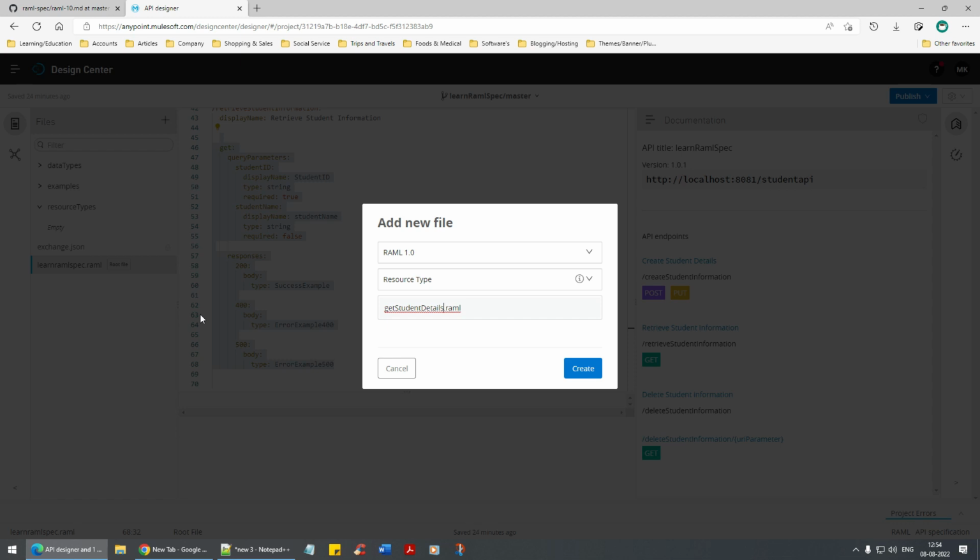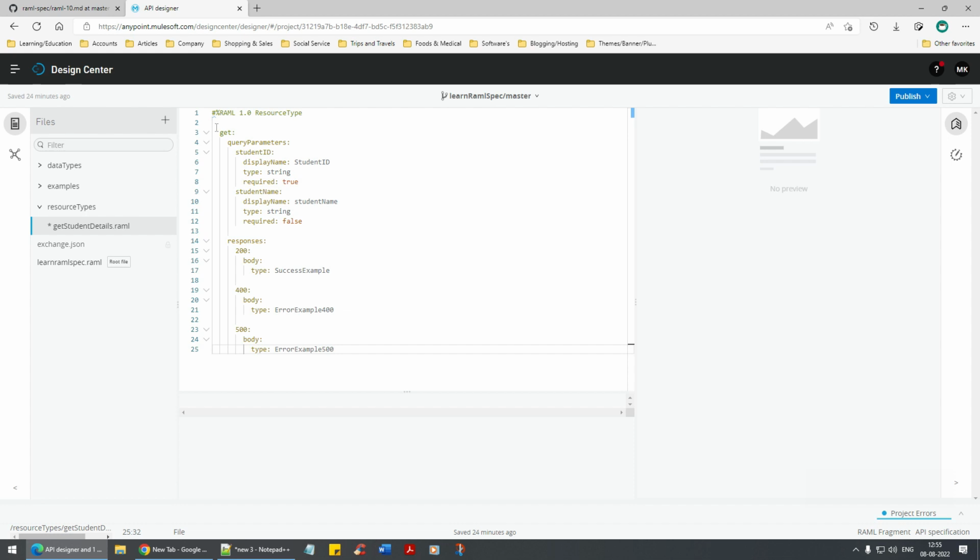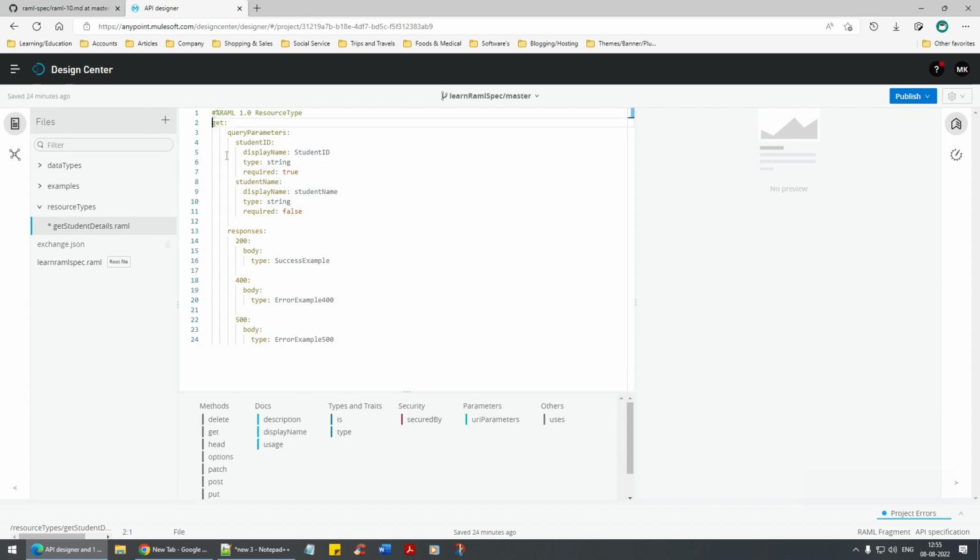As we proceed further and things get complex, that's where we are going to spice up our RAML a little bit. But let us understand the concepts here. We have created the resource type, get student details. Now paste it. Let us do the proper indentation. Let me pause the video, perform the indentation and get back. Thank you. Alright guys, the indentation is completed.